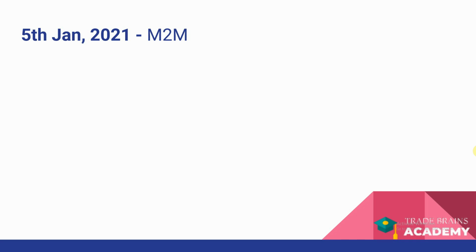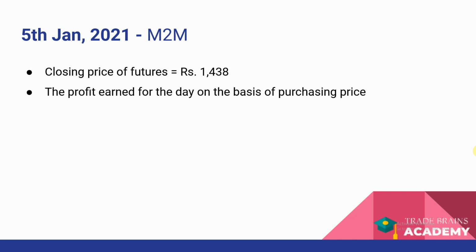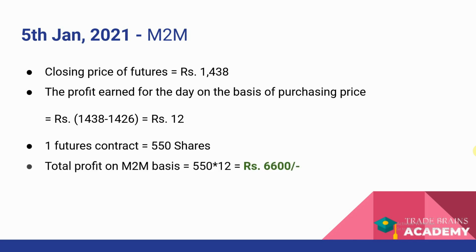So let us mark to market our trade on a day-to-day basis. The closing price is 1,438. The profit earned for the day on the basis of the purchasing price will be 1,438 minus 1,426. That is the entry price. The difference between them is a profit of 12 rupees per share. So the total profit on that contract for that one day of mark to market will be 6,600 rupees.